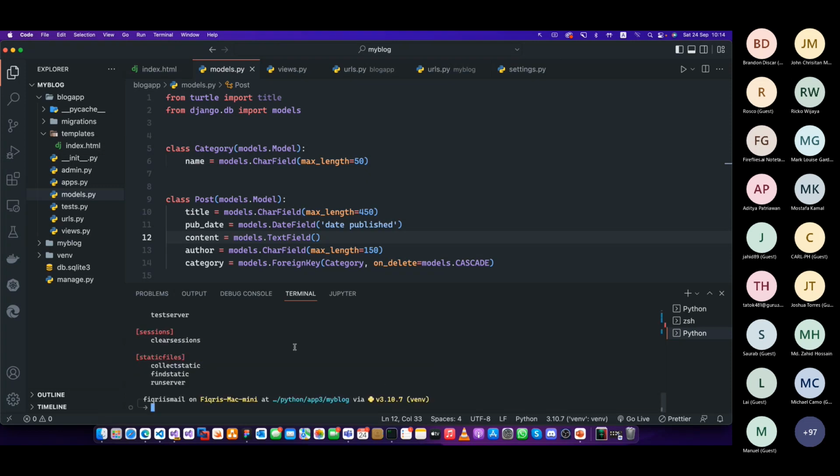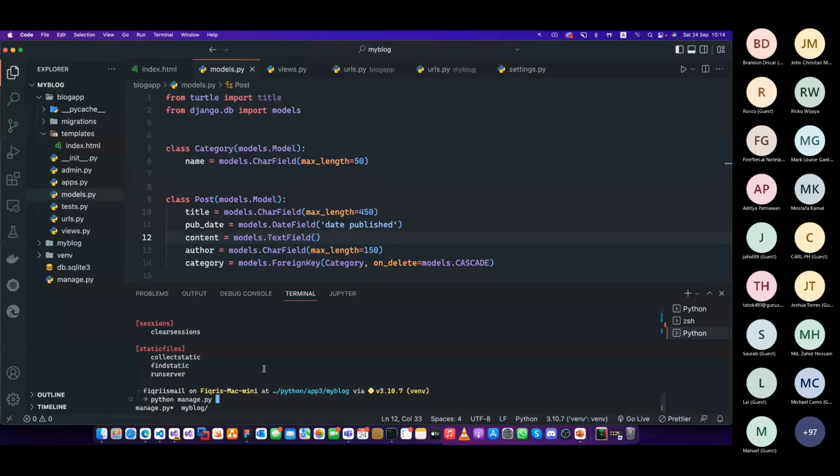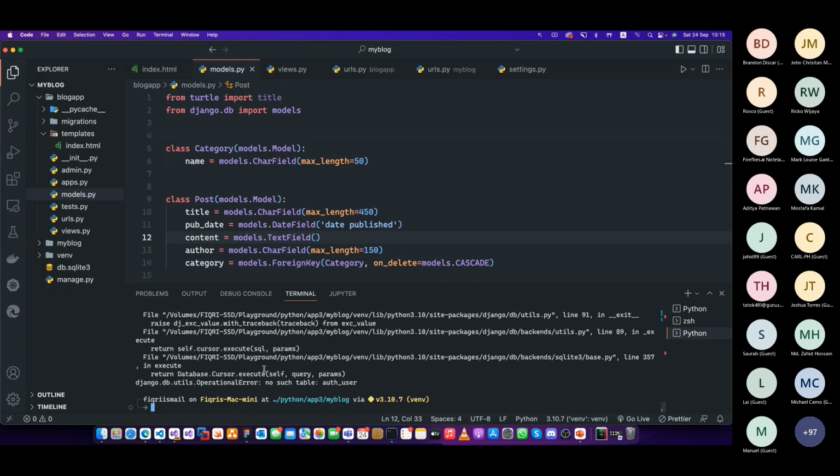Manage, and you will see under admin two different things. You can just say create super user and change password, right? I'm going to create a super user. I'm going to say Python manage create super user, right? What does it say?